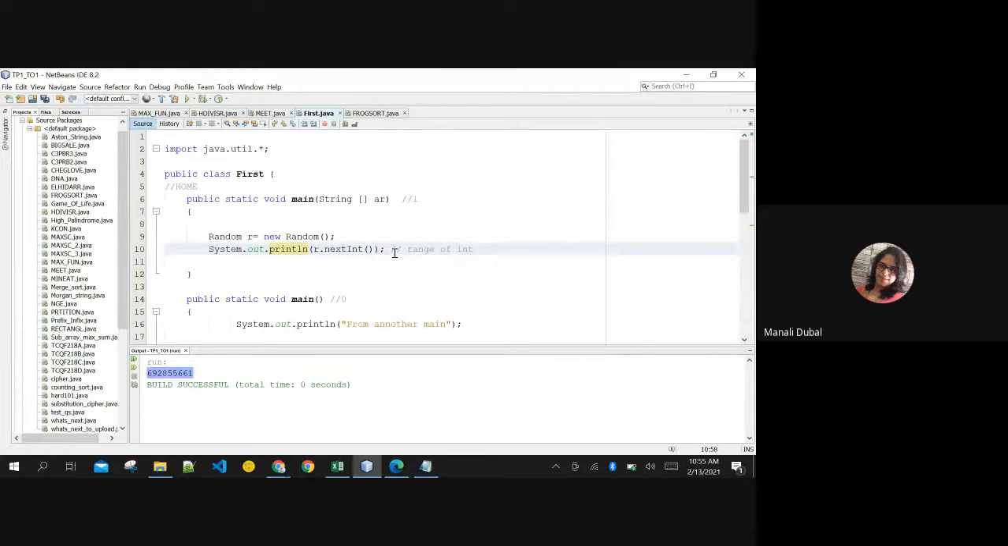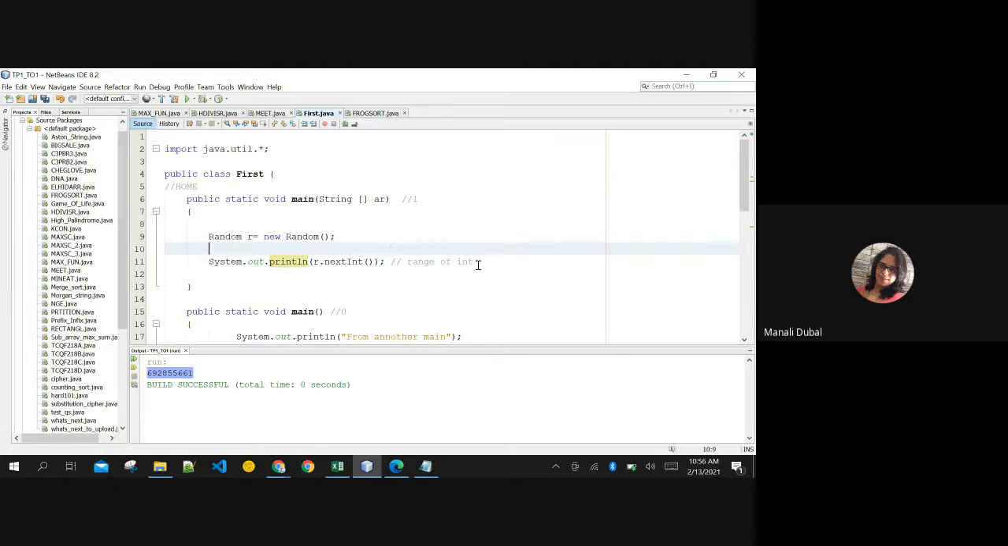Ma'am, I have seen one more thing on random on the net. It shows random generator dot nextInt and in brackets it is written 6, and it has import java.util.Random. Random generator, you are talking about? Yes, ma'am. And it is simply giving random numbers from 1 to 6. Range 1 to 6.